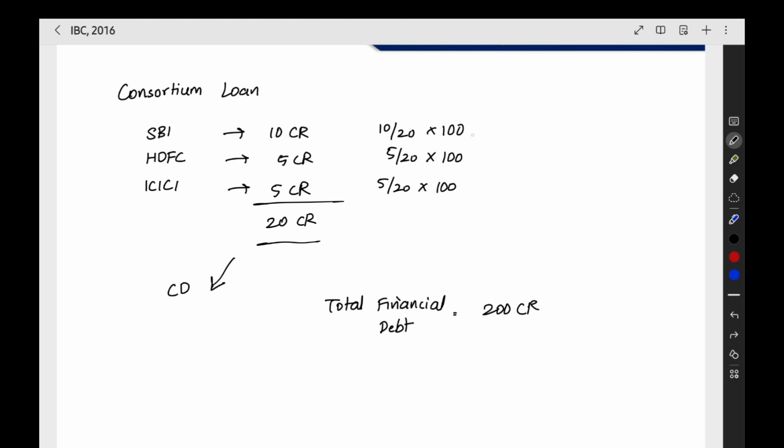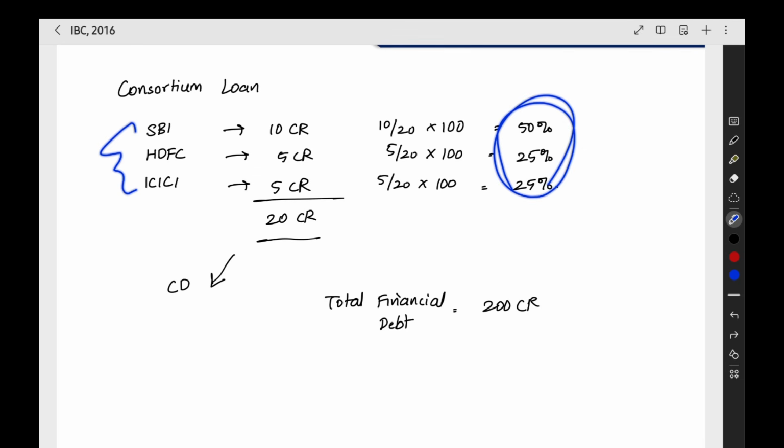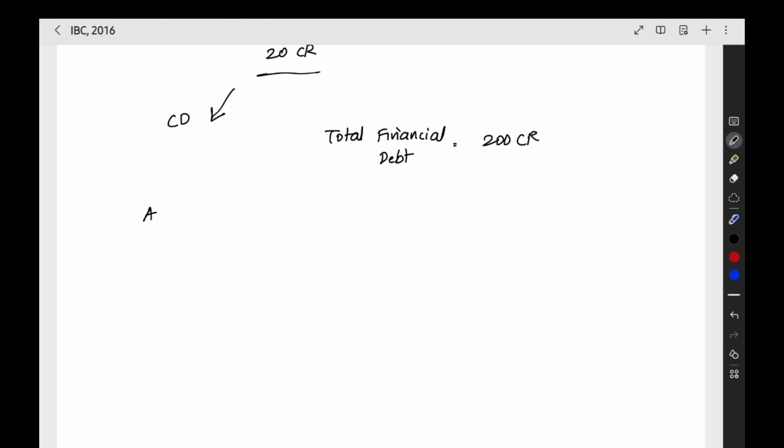When you do 10 by 20 into 100, it will be 50 percent. When you do 5 by 20 into 100, it will be 1 by 4, 25 percent. So here also it will be 25 percent. Out of this 20 crore, these three banks have given the loan in these particular percentages. Here, for all these three banks, we will have one authorized representative. Before attending the meeting, he will ask for the voting instruction from the financial creditors, from the banks.